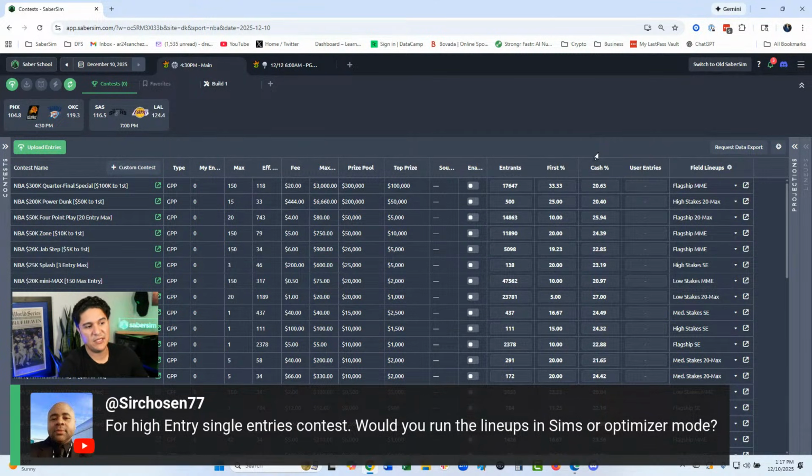So sim mode is definitely going to be better for that, going to take into account ownership and things like that through the sims and the sorting, right? So definitely sim mode over optimizer mode. I would reserve optimizer mode for cash games, maybe triple ups, double ups, contests of that nature.